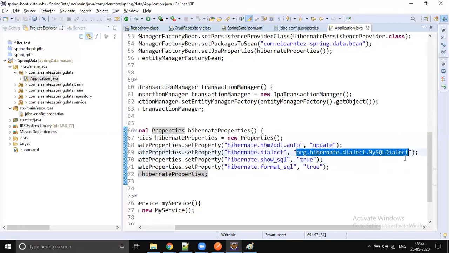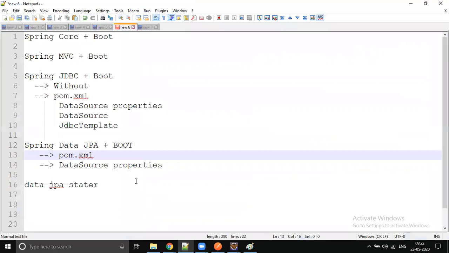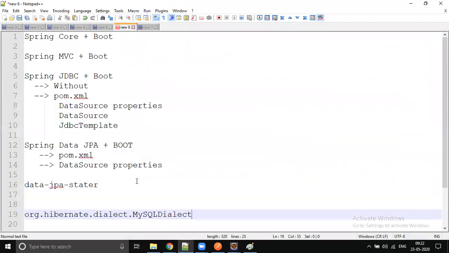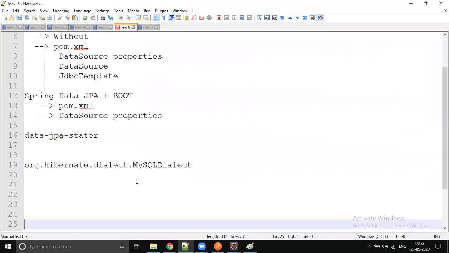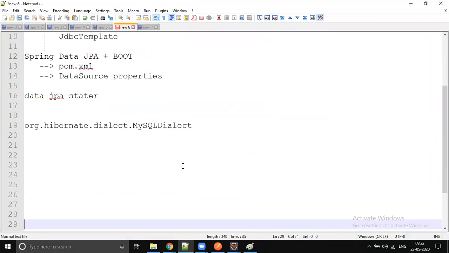So how is JPA going to generate database-dependent queries? By using this dialect. Dialect plays a very important role in ORM. For each and every database, a separate dialect is available. Based on the version also, we have multiple dialects. MySQL has multiple versions, so you may have multiple dialects. For Oracle we also have multiple versions, so you may have multiple dialects, right?